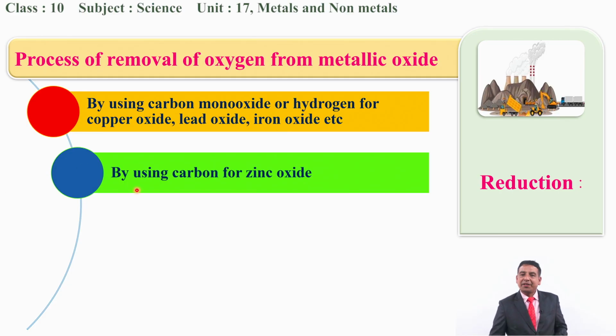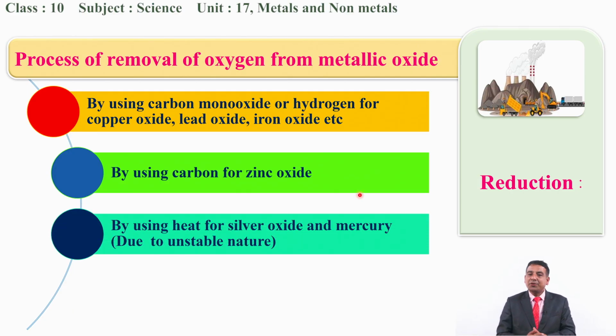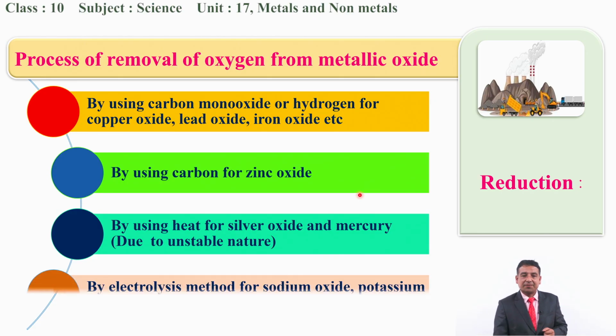Next one is by using carbon for zinc oxide. This is another way to convert metallic oxide into metal. Next one is by using heat for silver oxide and mercury, because only the heat will be sufficient to convert the metallic oxide into the respective metal, because they are quite unstable in nature. Okay, so they are quite reactive in nature. So the simple or gentle heating will be enough to convert the respective metallic oxide into the metal, like silver oxide as well as mercury oxide.